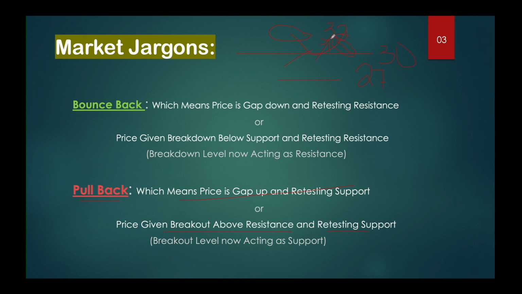In most scenarios, that will be a very good action in the market, especially if it happens with lower volume. And what is bounce back? It means the price gaps down below the support level, below this 24 support level, or gives the breakdown below 24 and retests this 24 level. This action will normally form green candles. Let's say price gaps down to 21 and retests towards 24; between 21 and 24 the action will be in green candles, and that will be called a bounce back.